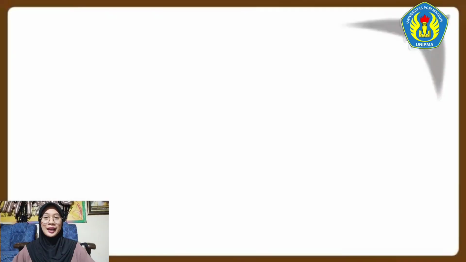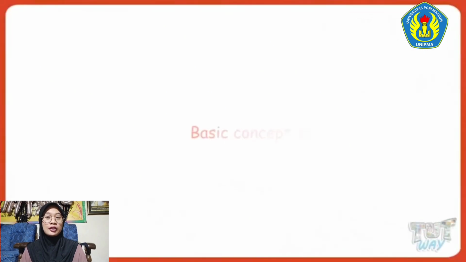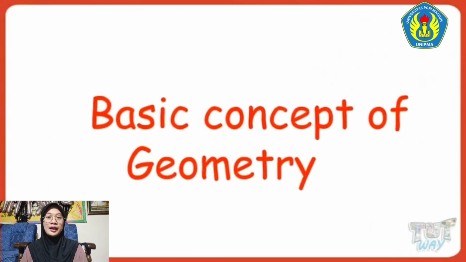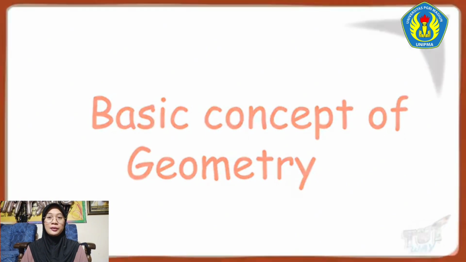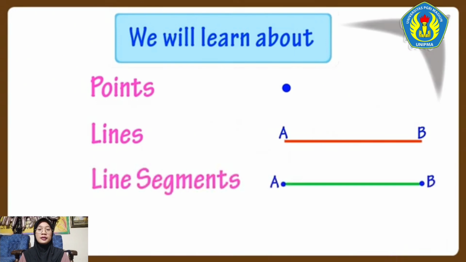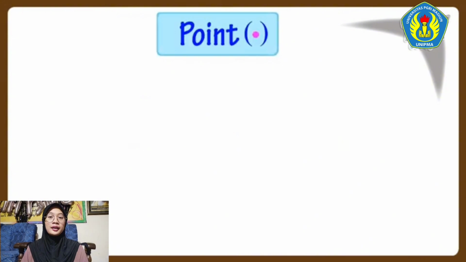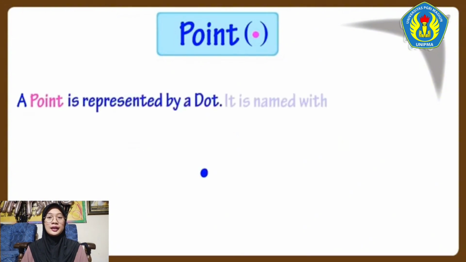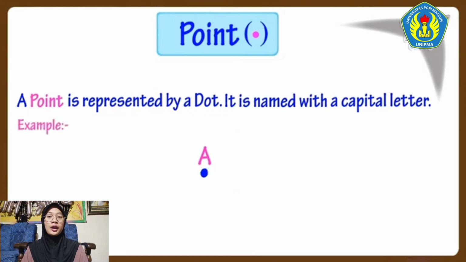Hi friends, today we will learn about basic concepts of geometry. So, let's get started. Today we will learn about points, lines, line segments, and rays. Let's start with a point. A point is represented by a dot. It is named with a capital letter. Example, this is point A. Here are more examples of points. Here A, B, C, D are points.